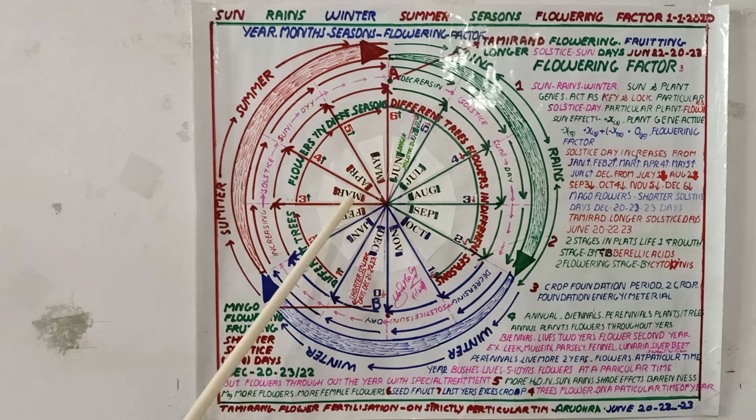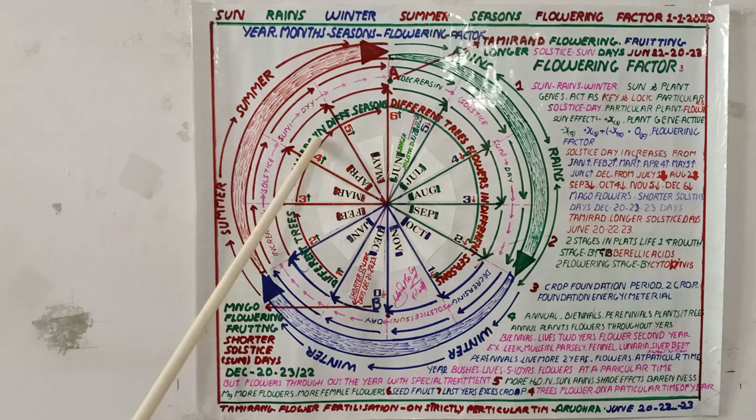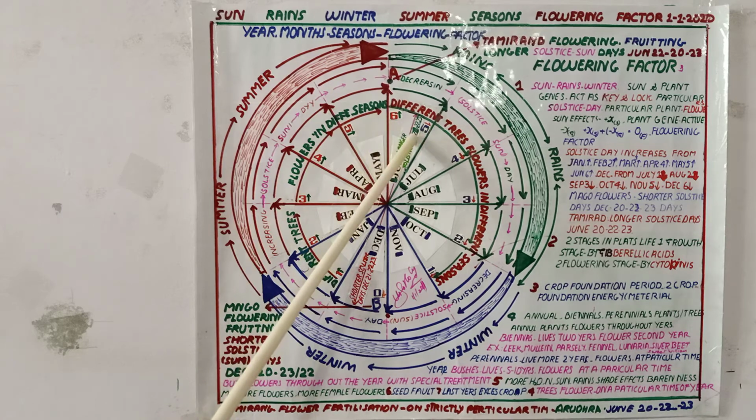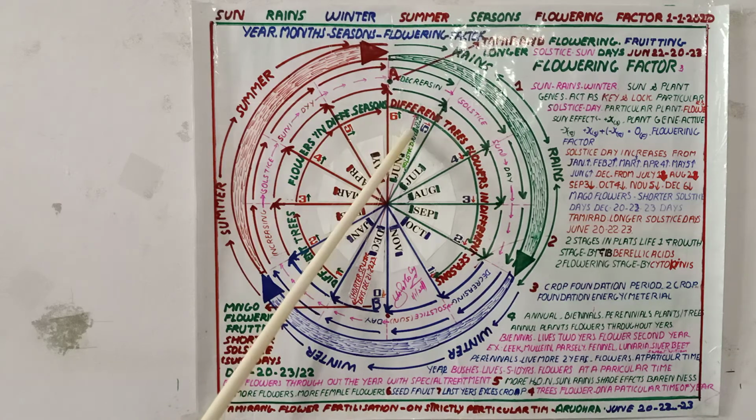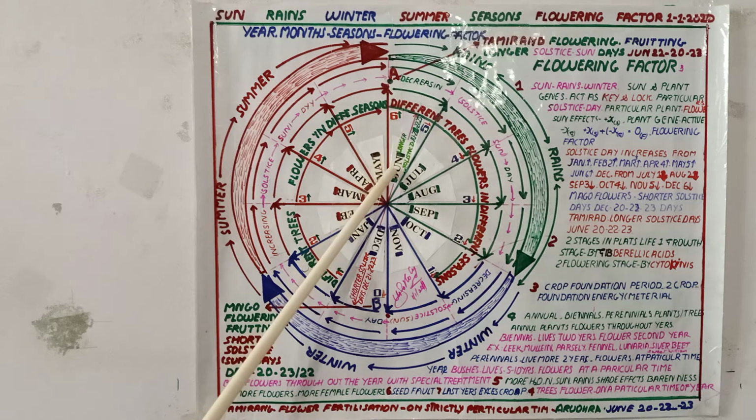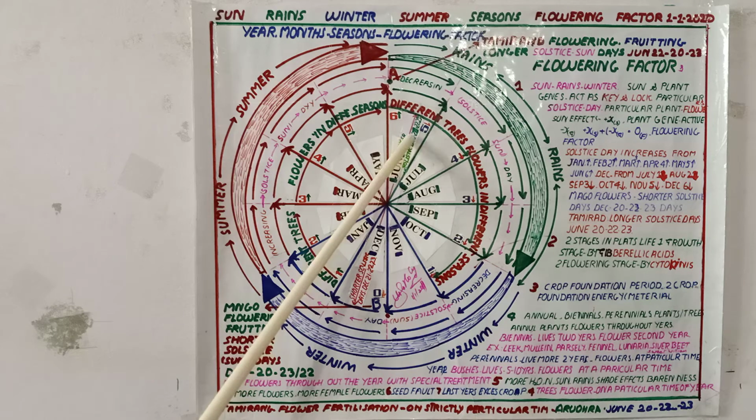We know that tamarind flowers in April, May, June, but successful flowering and fertilization take place only on Ardra Karti, that is the longest solstice day of the sun, that is 21, 22, 23 June.